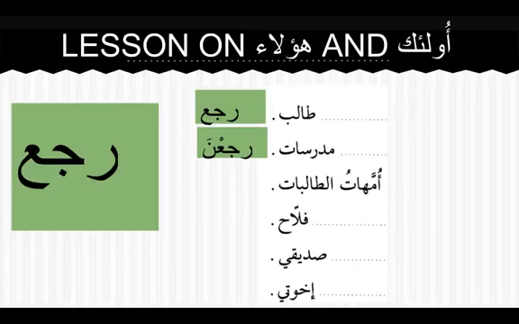Ummahatu is plural for ummun, mothers of students, female students. So that will be raja'na. Third person, hunna. So ayn kalima will get sukoon, and this noon is the fa'il. We don't look for the fa'il when the fa'il is attached to the verb. Raja'a is the verb, and noon is the noon niswa, which represents these women.